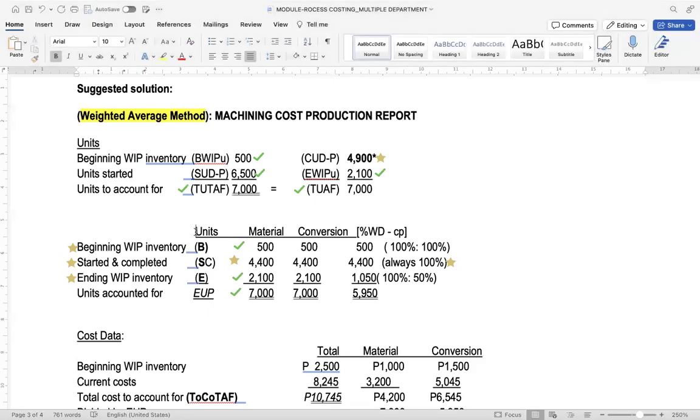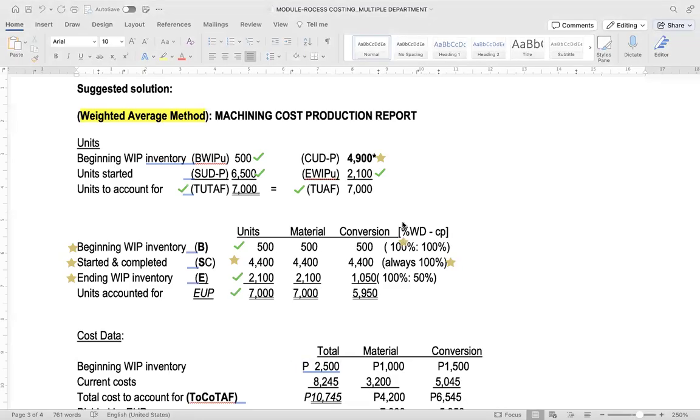So you have here the units. Let us adjust this. With regard to material, 100% times 500 is 500. So all you have to do is just multiply the percentage of work done by the number of units to get the equivalent units. So always 100%, so 100% times 4,400.